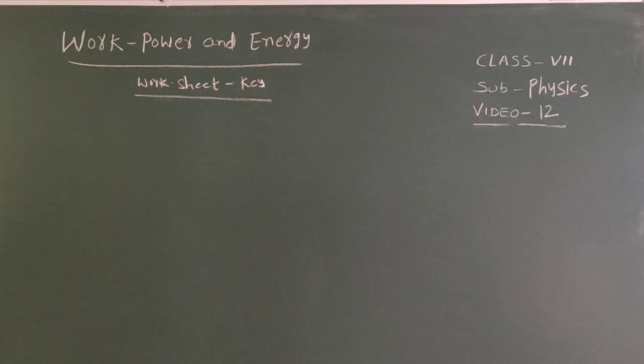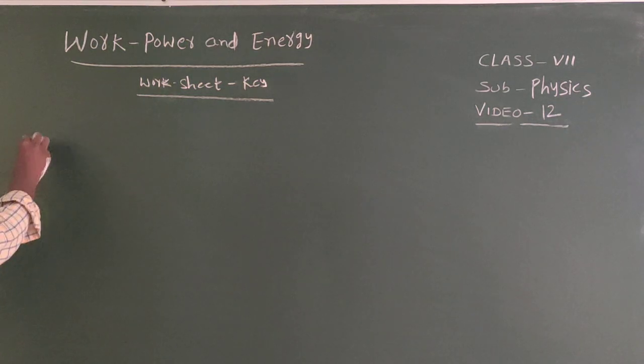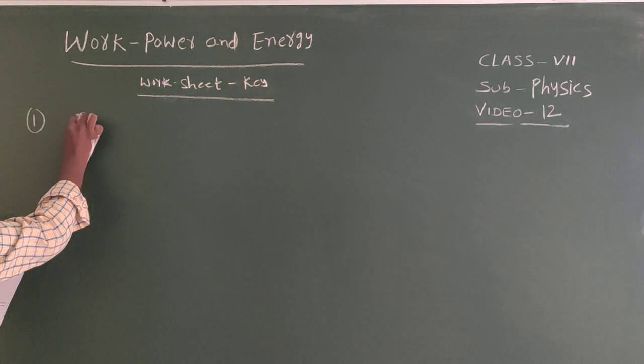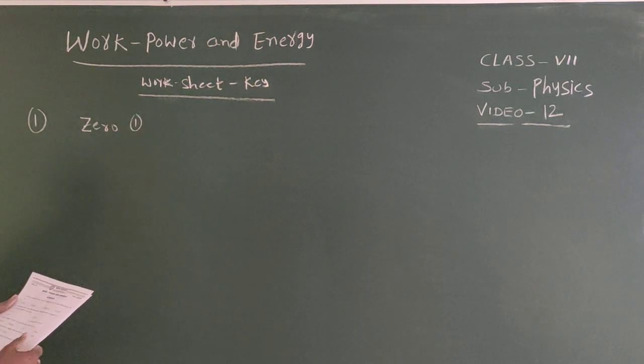In the first one, a man is waiting at a bus stop holding a box on his head. The work done by him is 0, because the displacement and the gravitational force acting are perpendicular to each other. So here the work done equals 0. First one: 0 is the work done, option number 1 or A.